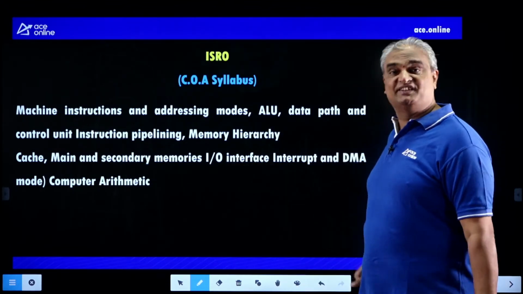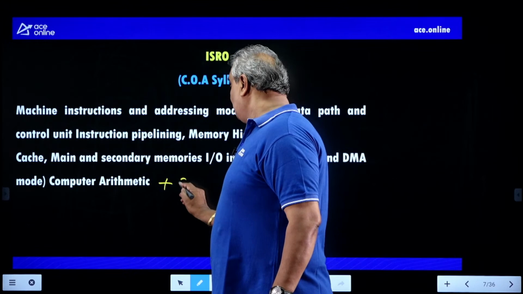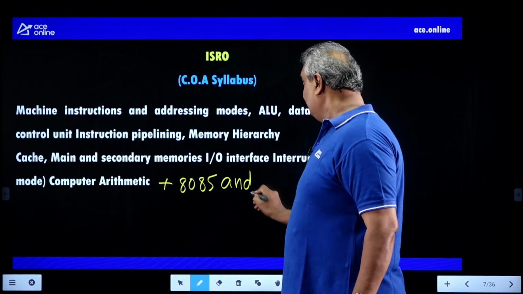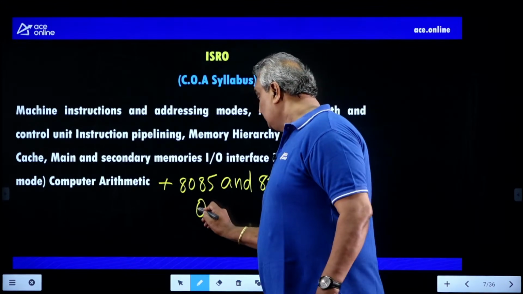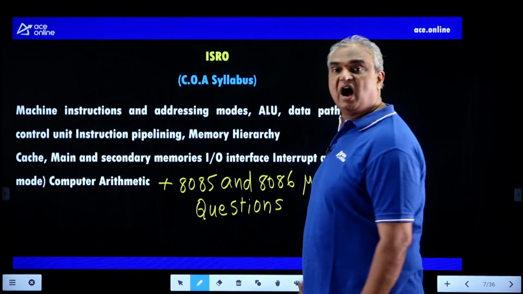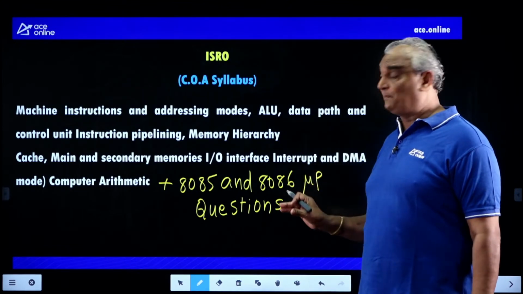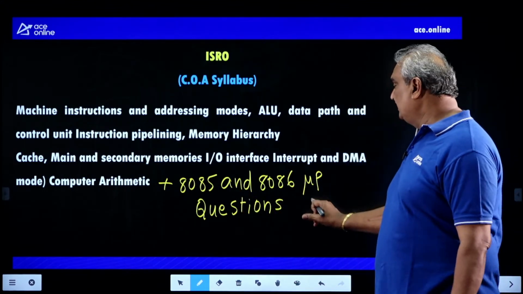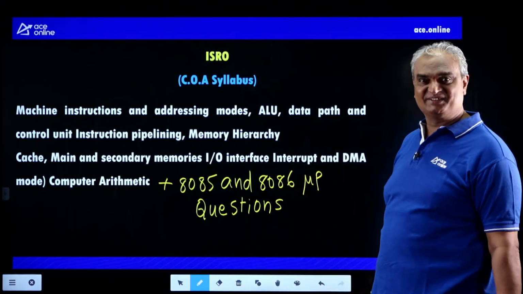And apart from this syllabus, 8085 and 8086 microprocessor questions were there. These are also basic questions. After watching the previous ISRO papers, I have observed 4-5 microprocessor questions, related to the 8085 microprocessor and 8086 microprocessor. The remaining entire syllabus is almost equal to the GATE syllabus.